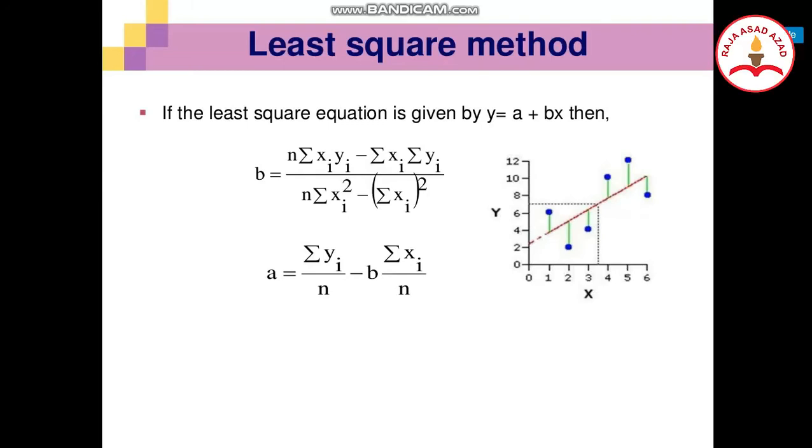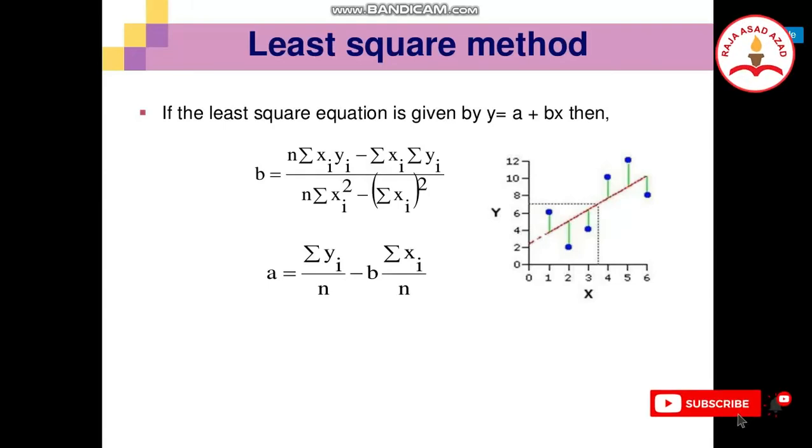Regression coefficients are denoted by bxy and byx. What is the regression coefficient of x on y? It gives the value by which the x variable changes for a unit change in the value of the y variable.